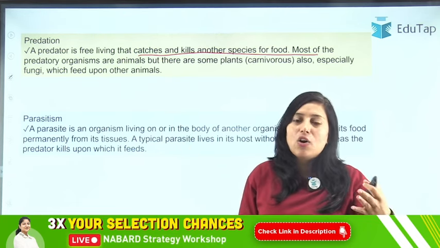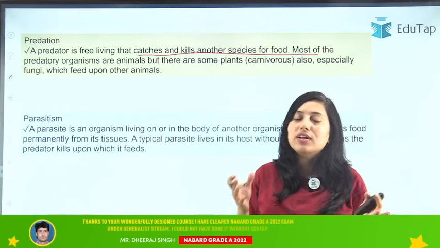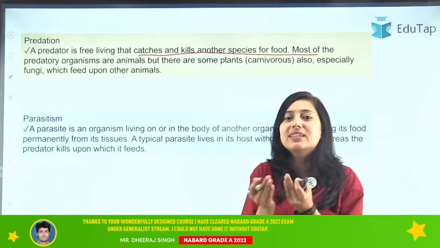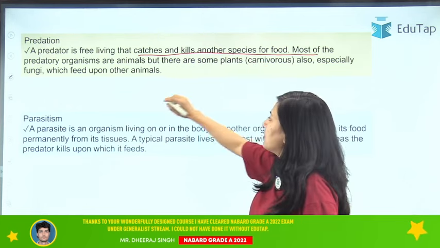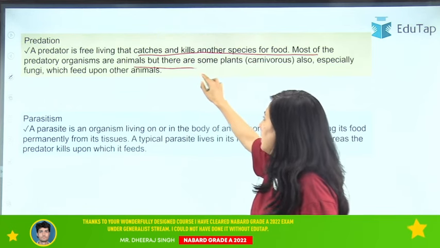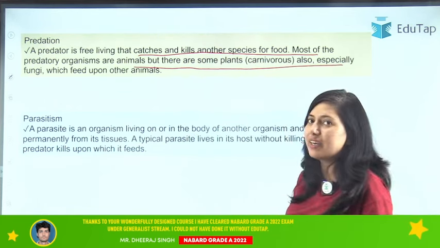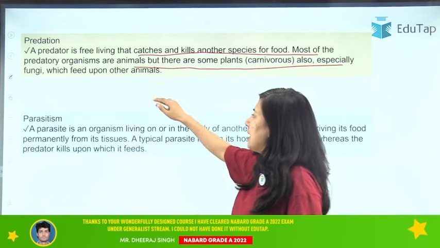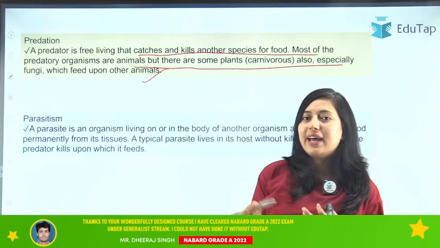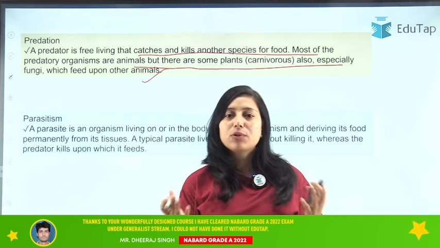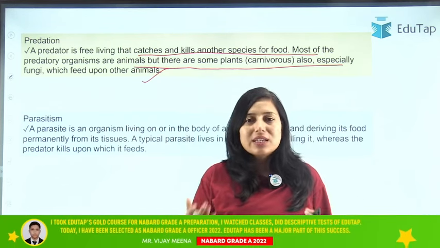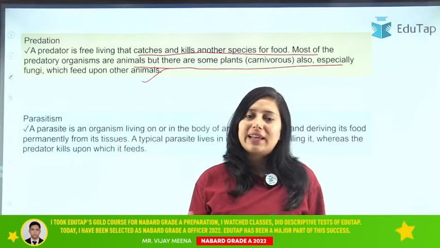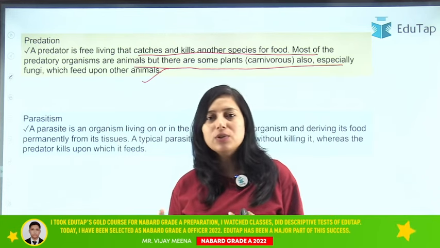Here the other organism is being killed, so this is a harmful interaction, a negative interaction. Most of these predatory organisms are animals, but there are some carnivorous plants, and especially fungi, which feed upon other animals. We know the fungi are saprophytes, so they live on other animals. So these predators are mostly animals, but sometimes a few plants are also predators.